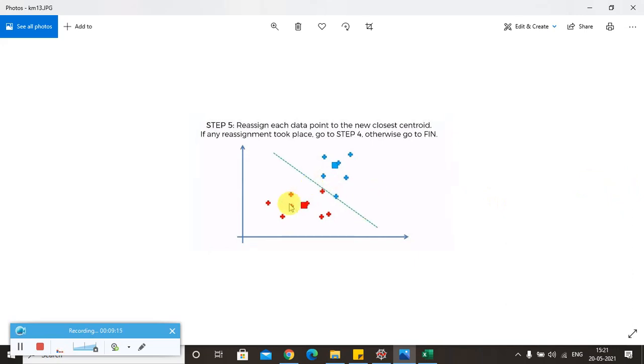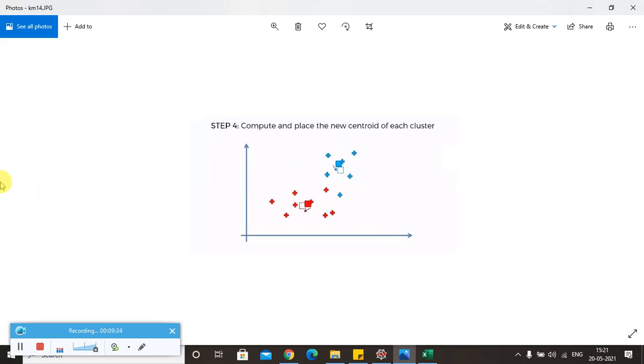I'll draw one perpendicular line which is equidistant from these two centroids, and the same rule applies here also. We consider all the data points above the green line as blue and below the green line as red.